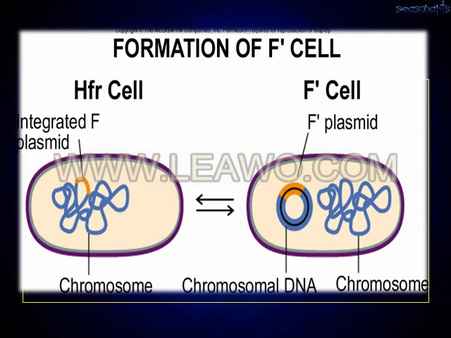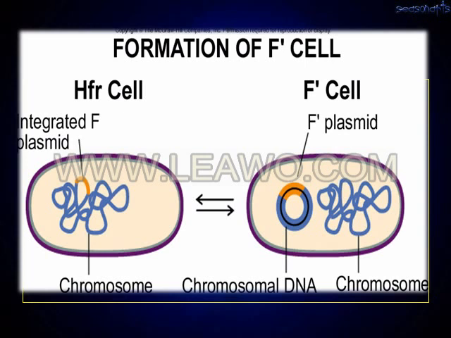Now come to the right side, the F prime cell. What is the difference between the high frequency cell and the F prime cell? In the high frequency cell, the plasmid is integrated with the chromosome. In the F prime cell, the plasmid comes out from the chromosome along with some of the chromosome of the bacteria. This type of cell is known as an F prime cell.